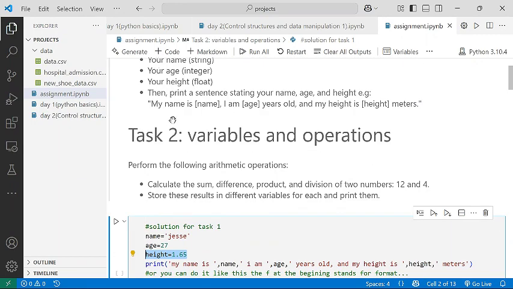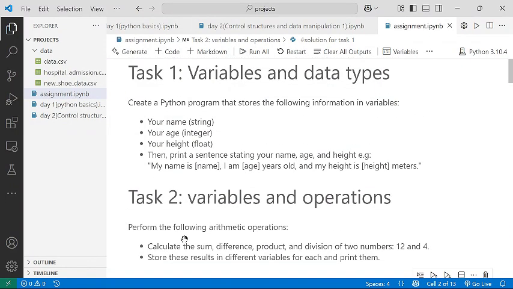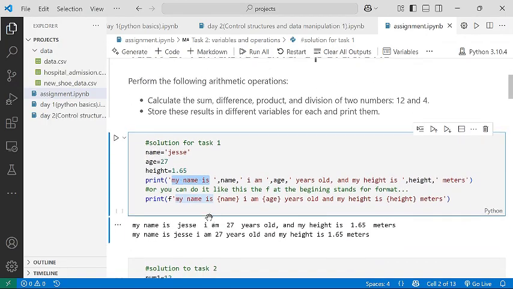My name is, this my name is first of all outputted. But if you check, I put it in quotation marks, just like I told you that day. I told you any string that is not a variable should be in quotation marks, but any that is a variable must not be in quotation marks. So that was why I first of all wrote my name is. This name is a variable. So how do you join a variable to this previous string? You separate it with a comma. That's why I put a comma, and then I put this variable name because it's a variable.